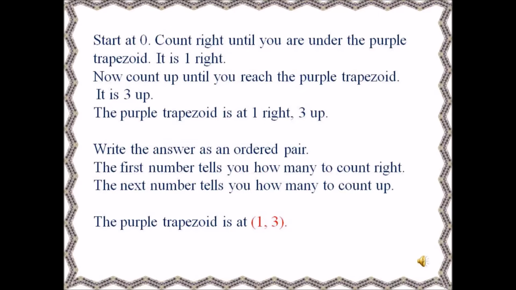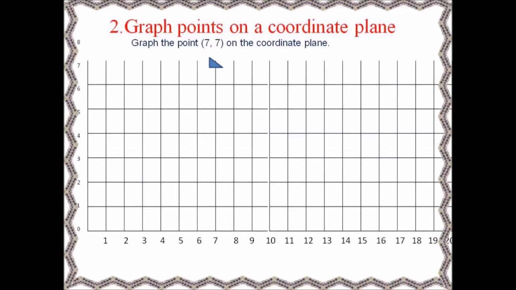Start at 0, count right until you are under the purple trapezoid. It is 1, right. Now count up until you reach the purple trapezoid. It is 3 up. The purple trapezoid is at 1, right, 3 up. So write the answer as an ordered pair. The first number tells you how many to count right. The next number tells you how many to count up. The purple trapezoid is at 1, 3.